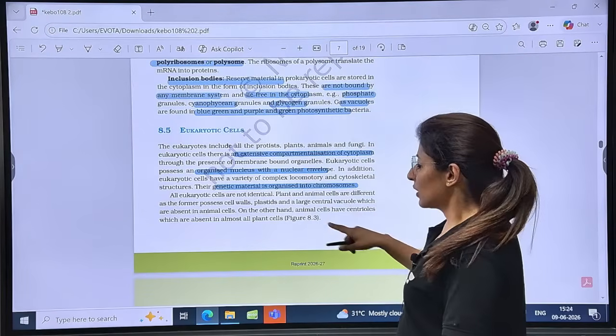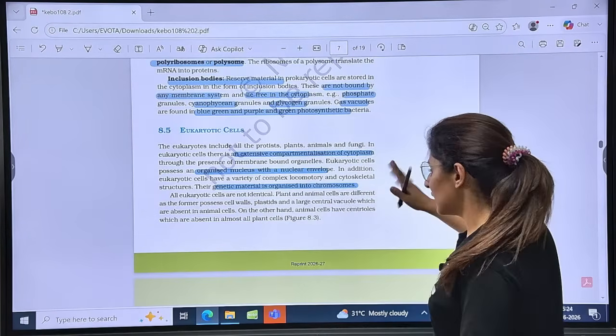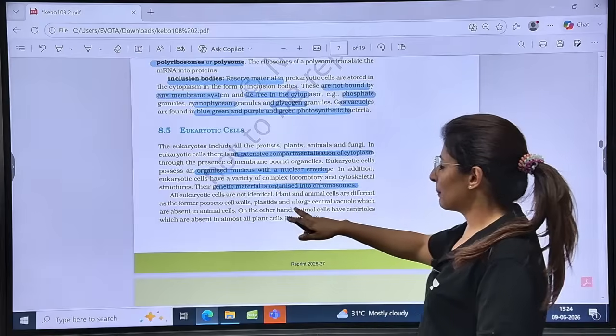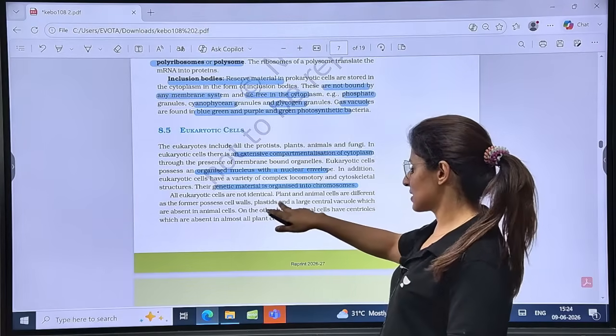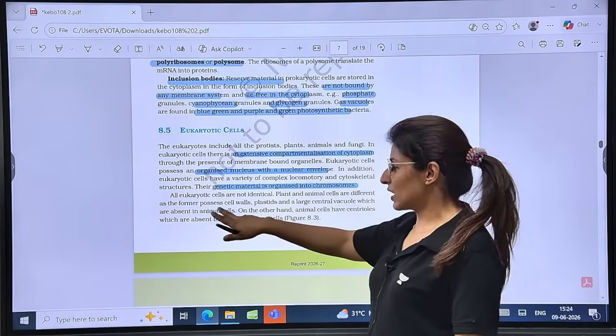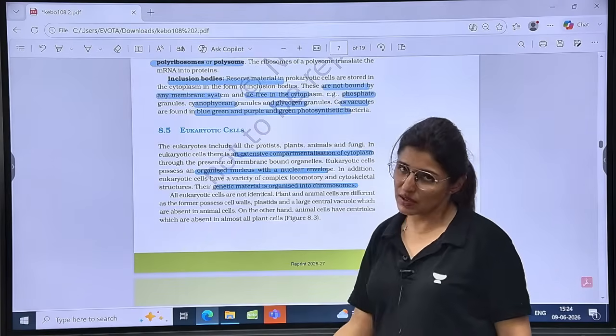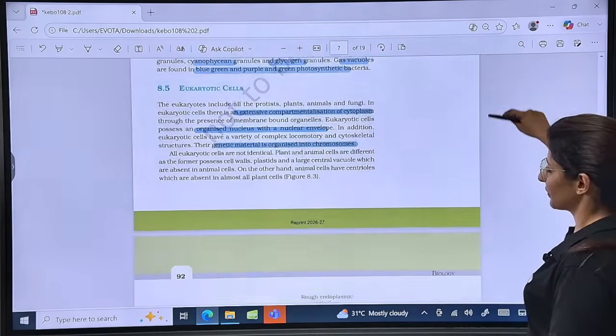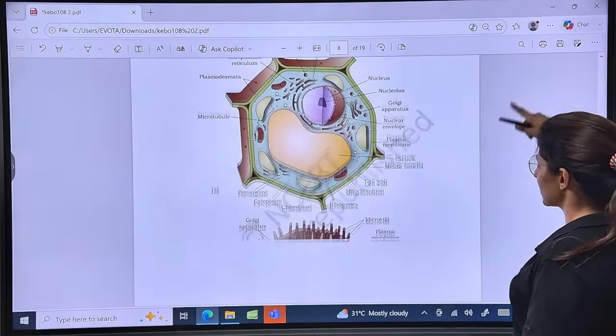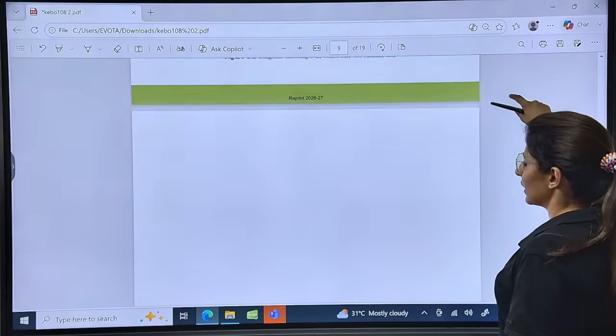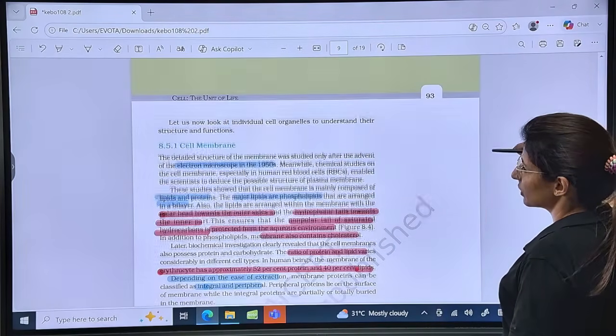All eukaryotic cells are not identical, and of course they will differ. In plants, we have cell wall and plastids and large central vacuole, which are absent in animals, while animal cells will have centrioles, which are almost absent in all the plant cells. Clear? Now, we'll come to these structures later. And now, moving on to cell membrane.